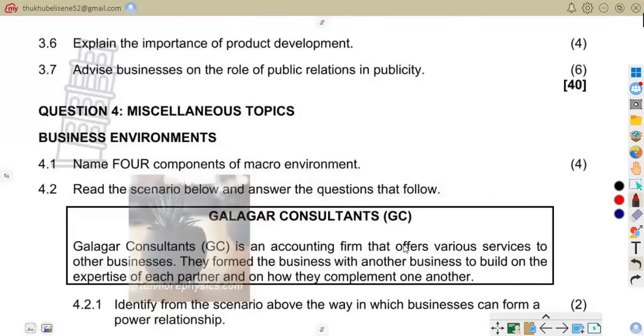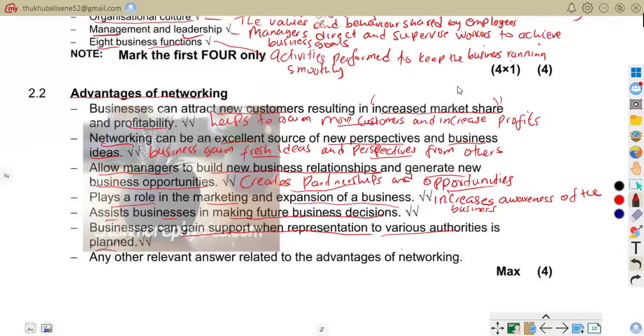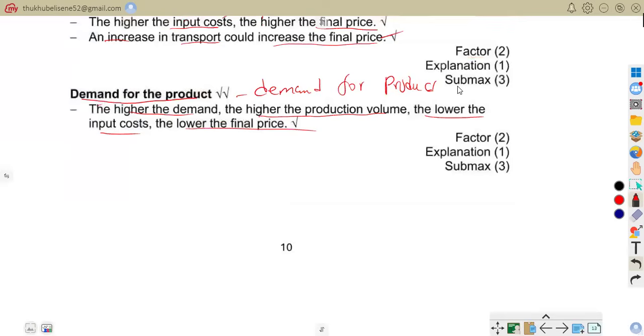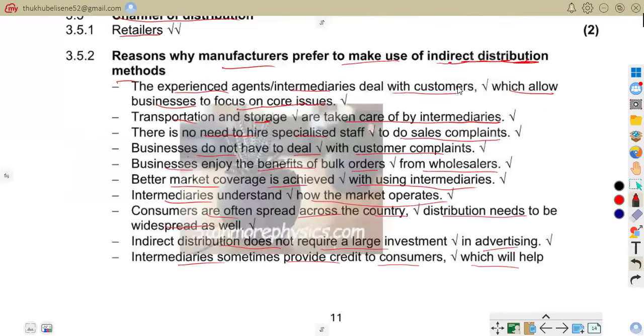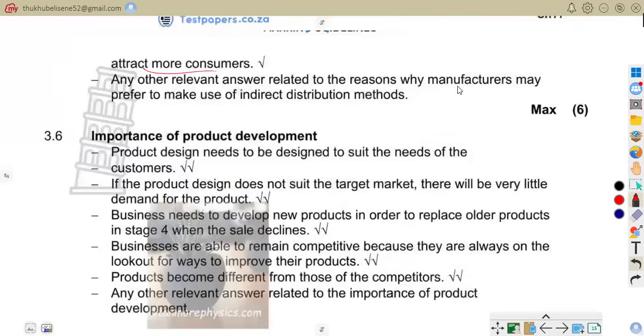So here we are on 3.6. Explain the importance of product development. Also, 3.7, advise the business on the role of public relations in publicity. So let's go to the answers now. Here we are on the importance of product development.